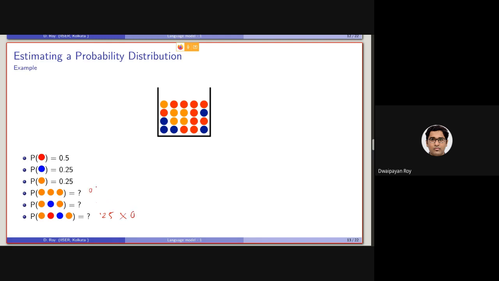Extremely sorry, the probabilities will be 0.25 three times. For the other sequence, it will be 0.25 into 0.5 into 0.25 into 0.25.